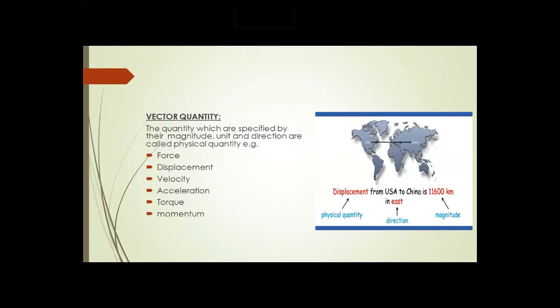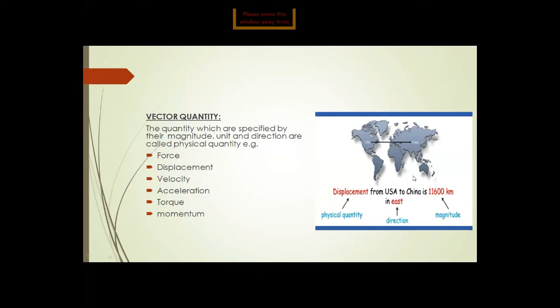To describe it, I have to say I covered a 10 kilometer distance from this point to that point, or in the direction of east, west, north, or south. Or you can say we have covered 10 kilometers from Malir 15 to Sadar. So that is showing the direction.